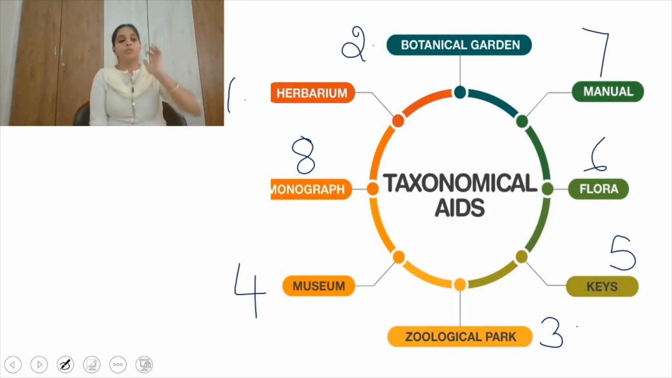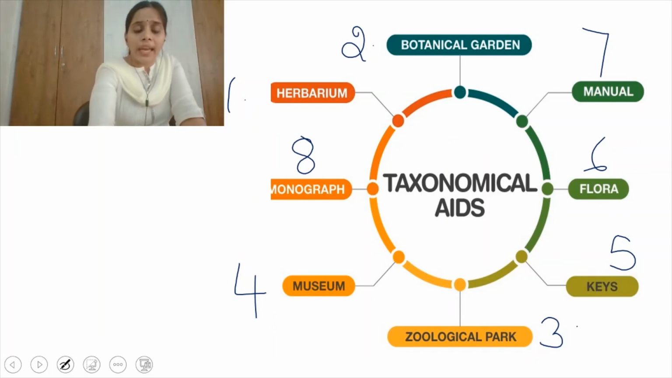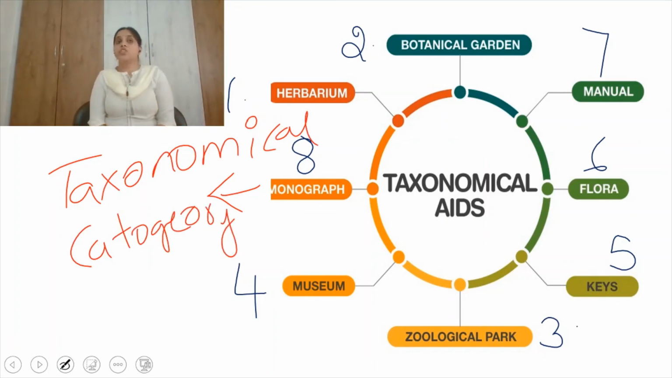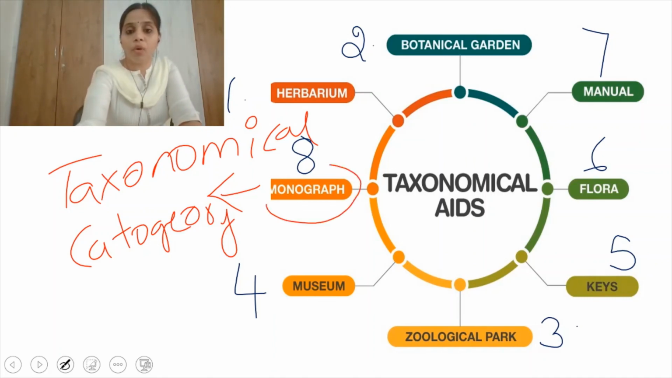The last one is monograph. A monograph gives you complete information about any taxonomical category. For example, I have taken genus. Genus is a taxonomical category. For example, Mangifera indica, the botanical name of mango, belongs to the genus Mangifera. If I want information about genus Mangifera, I can get the whole information from a monograph.